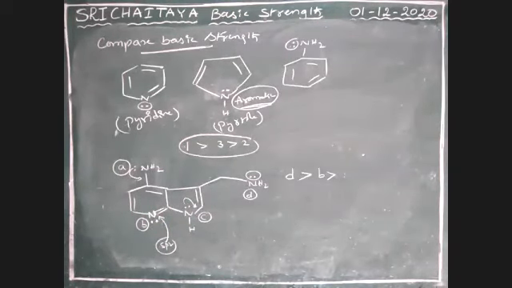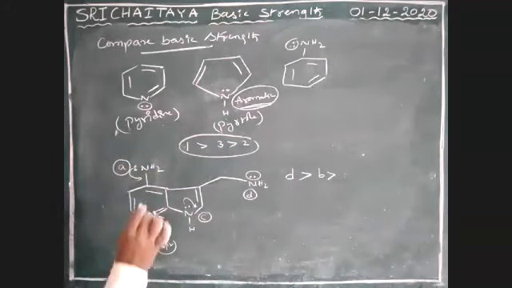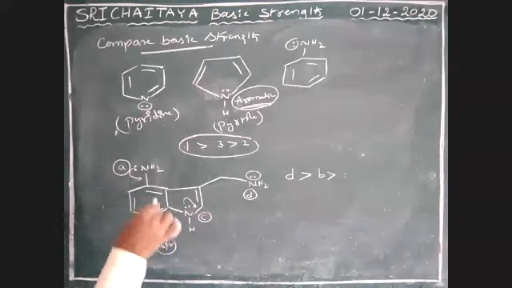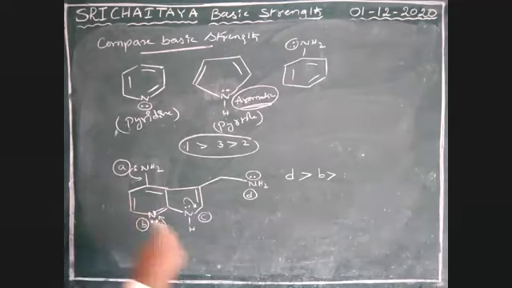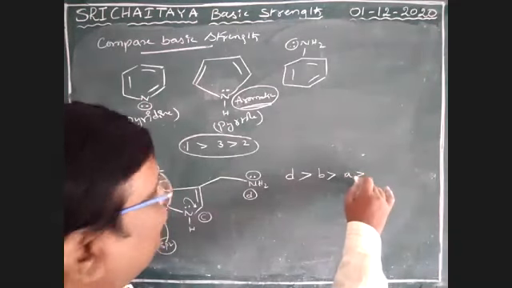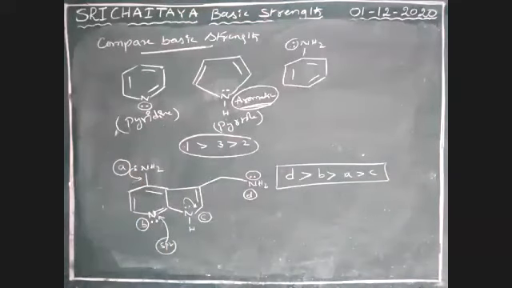Among these two, which one is more? See here, if this lone pair is not there, these 3 pi bonds themselves are going to undergo resonance. Therefore, A is greater than C. So D is greater than B, greater than A, greater than C. That is the order, boys. Okay. Next.